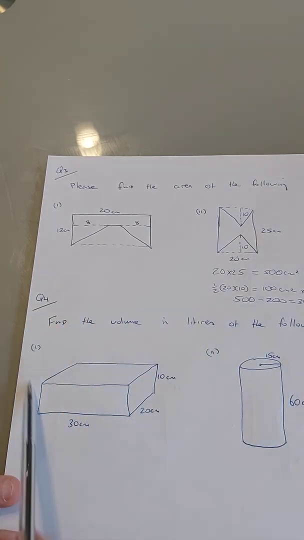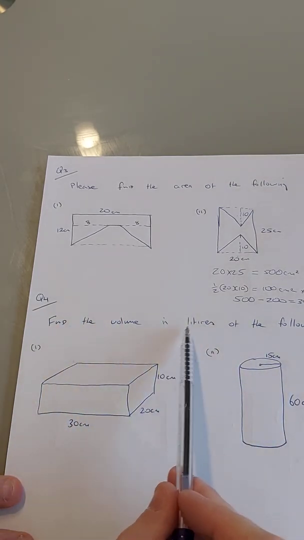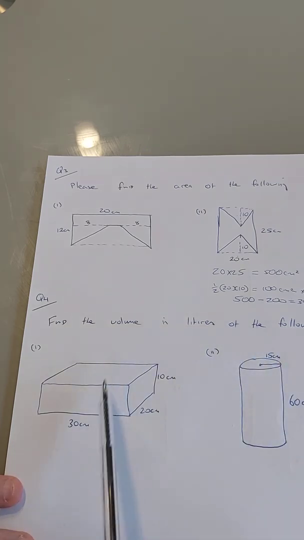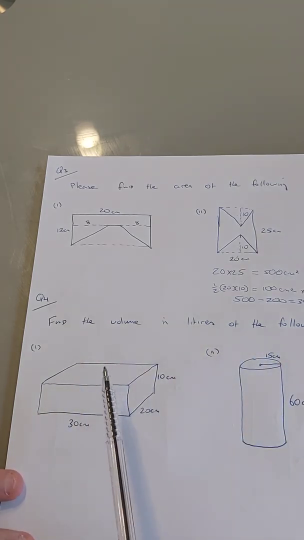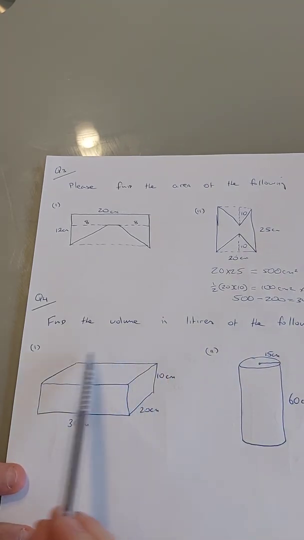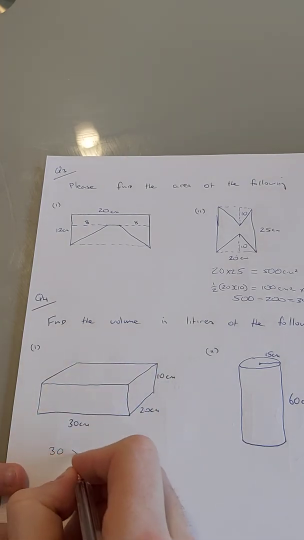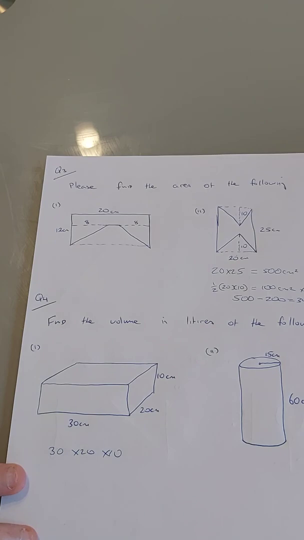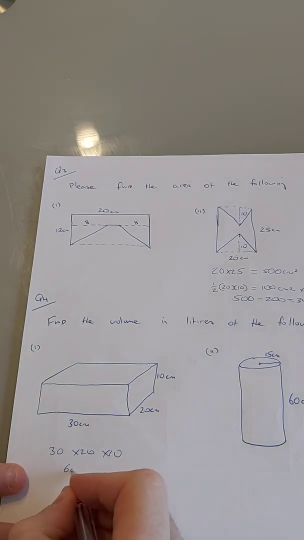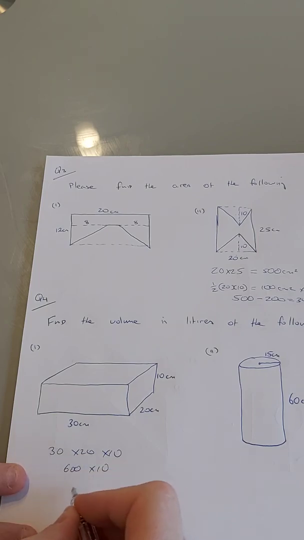Finally, last question. It asks me for the volume in litres of the following. Well, first of all, I have to find the volume of them. So what's the volume of a cuboid? Length by width by height. So 30 by 20 by 10. 30 by 20 is 600. 600 by 10 is 6,000 centimeters.